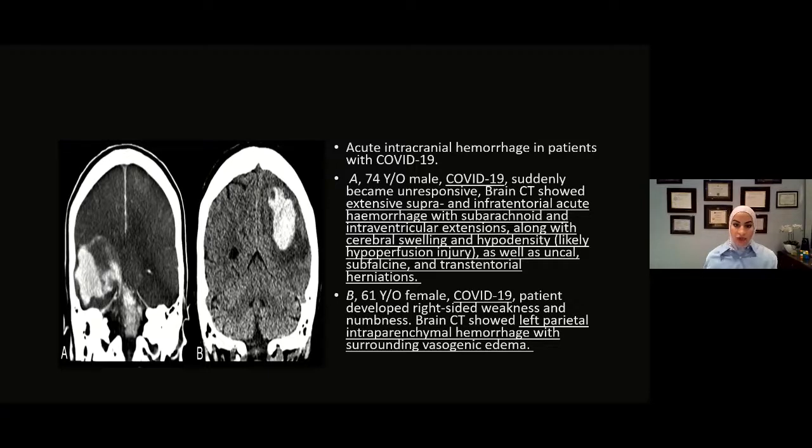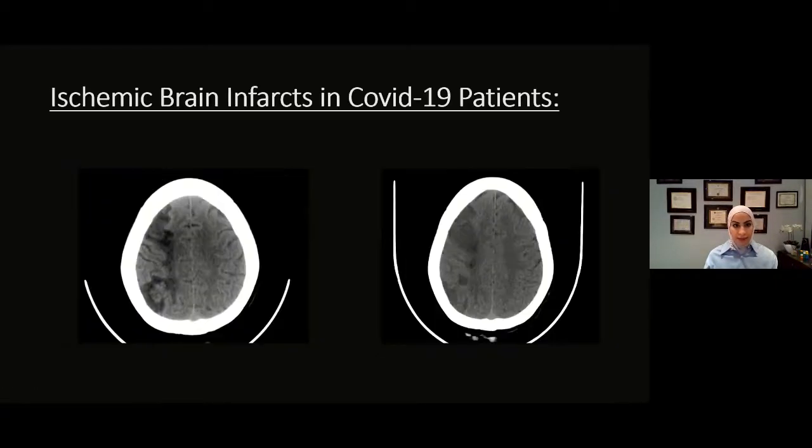Patient B is a 61 years old female, COVID-19 positive, who developed right-sided weakness and numbness. Her CT brain showed areas of intraparenchymal hemorrhages with surrounding vasogenic edema. These are cases representing acute intracranial hemorrhages in patients with COVID-19.